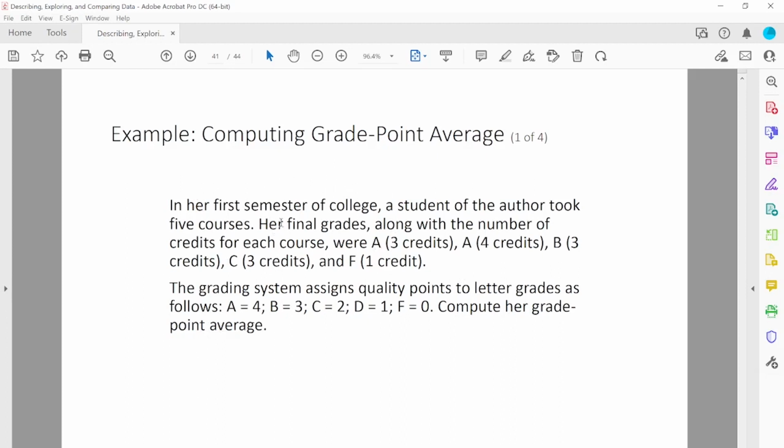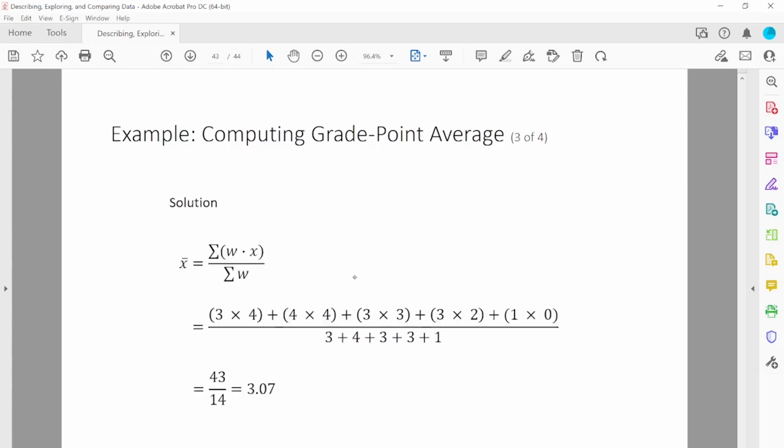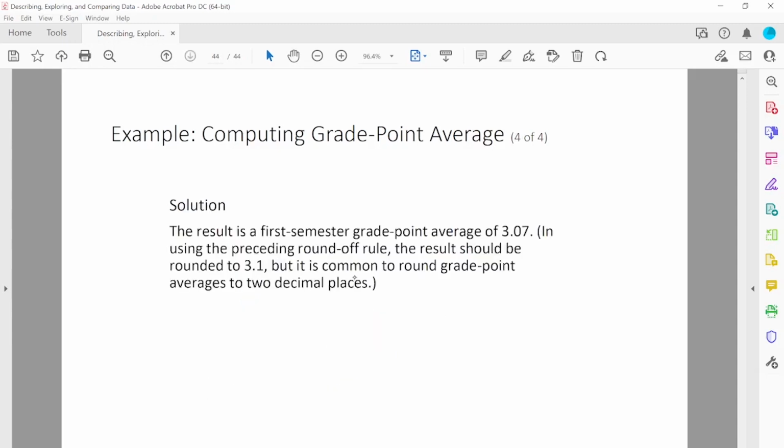For a student who got A, B, C and F. So 2 A's, 1 B, 1 C and 1 F. We want to find out the grade point average, GPA. For that, we have to multiply the grade by its corresponding weight, and then divide it by the total number of weights. That gives us 3.07 as a GPA. In this case, we did not round it. The result is a first semester grade point average, which is 3.07.